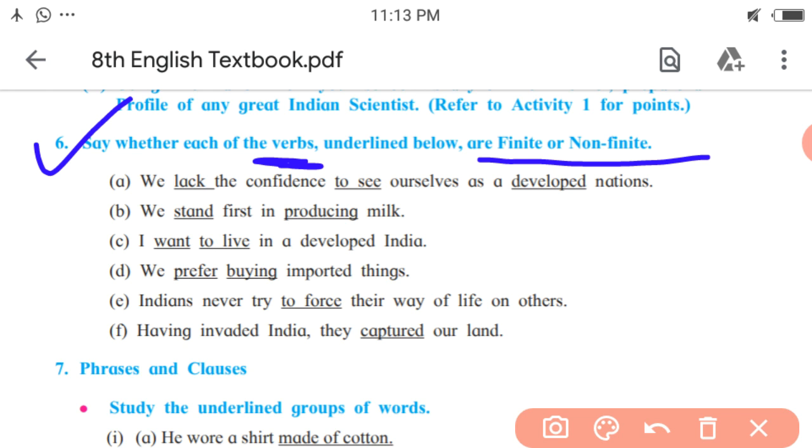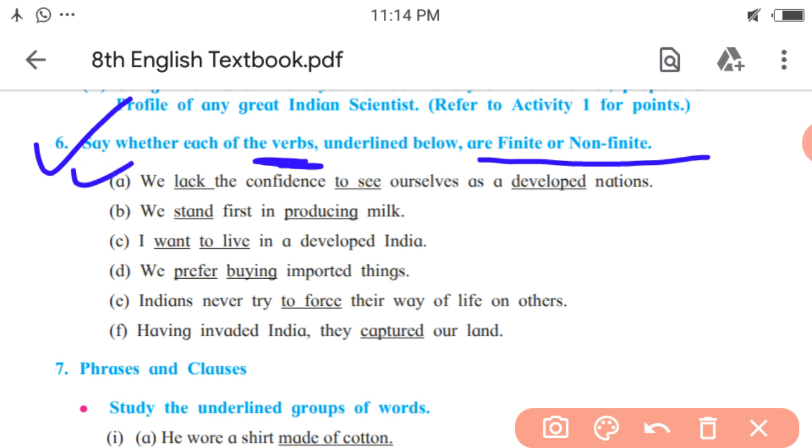So finite means a verb which changes due to the change in the subject or in the tense, and non-finite means a verb which doesn't change due to the change in the subject or the tense. Let us discuss with the help of example.